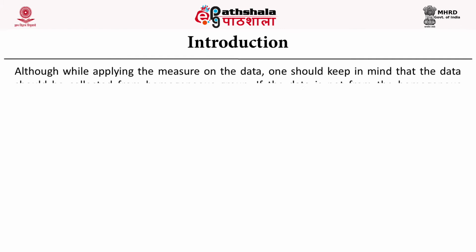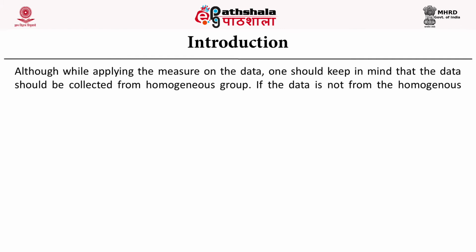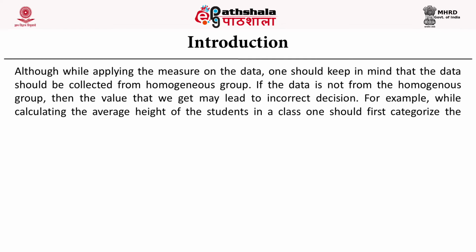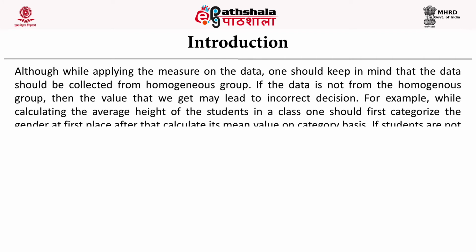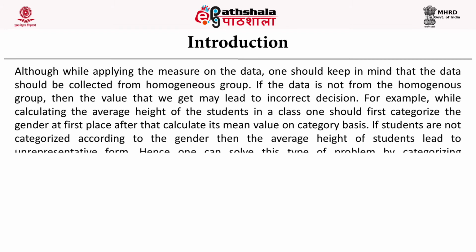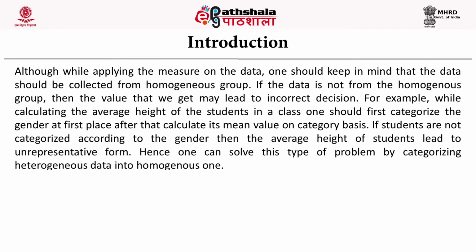While applying the measures on the data, one should keep in mind the data should be collected from a homogeneous group. If the data is not from a homogeneous group, then the value that we get may lead to an incorrect decision. For example, while calculating the average height of students in a class, one should first categorize by gender, and after that calculate the mean value on a category basis.